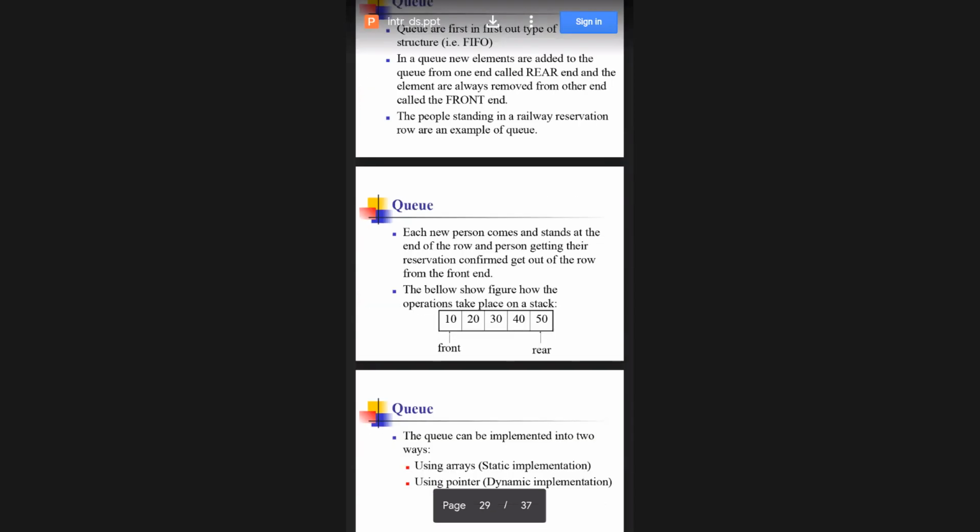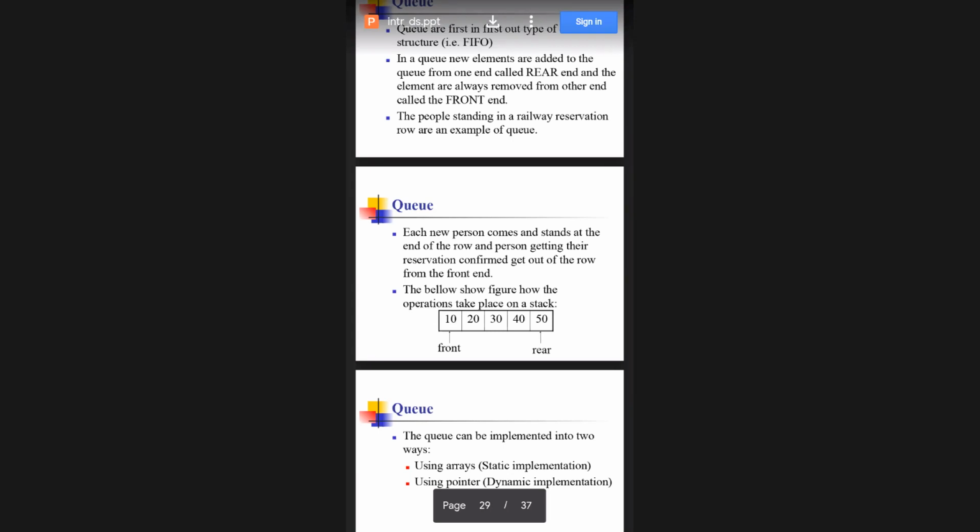You can see here 10, 20, 30, 40, 50. Five elements are there. We call them the front end and the rear end. We insert the elements, and for the operations, we can add to the queue from one end, called the rear end, and we always remove elements from the front end. So I can add 60 here. After 50 I can add 60, 70, 80.